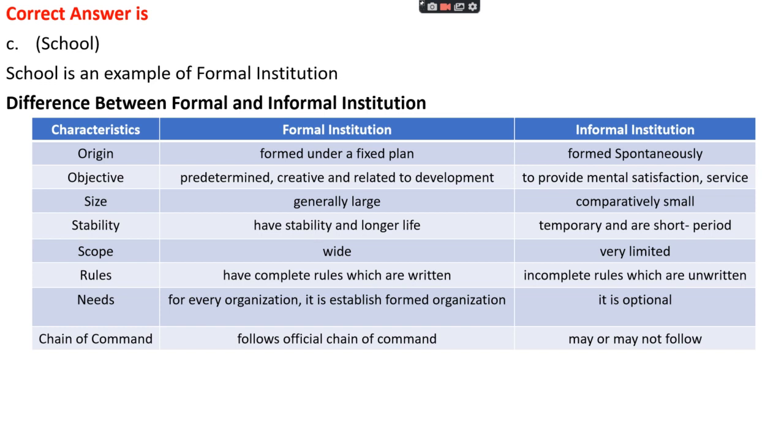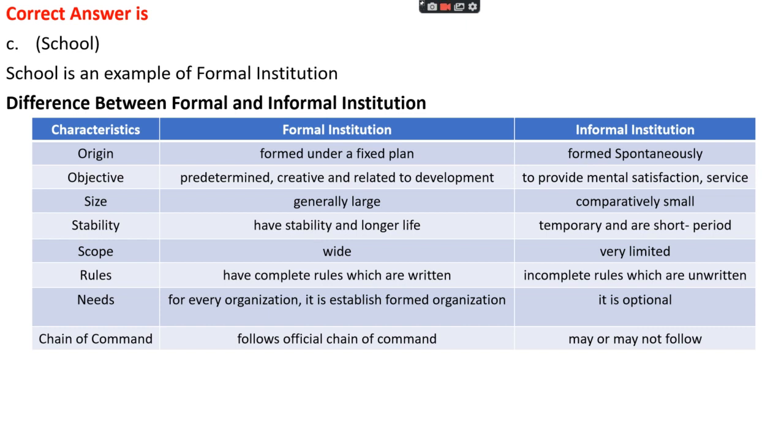Let's see the difference between formal and informal institutions. In case of origin, formal institutions are formed under a fixed plan, while informal institutions form spontaneously. In formal institutions, the objectives of formation are already predetermined, creative, and related to development, while informal institutions are formed to provide mental satisfaction, service, etc.